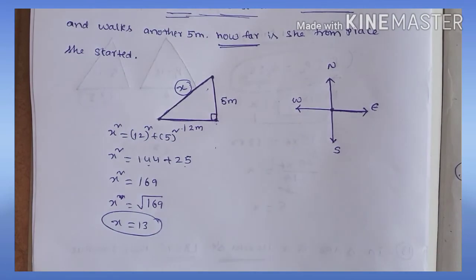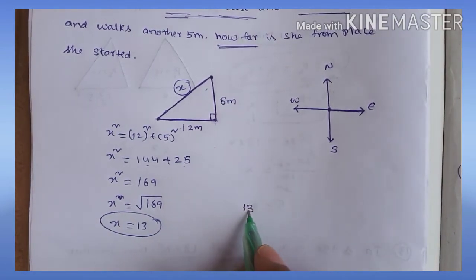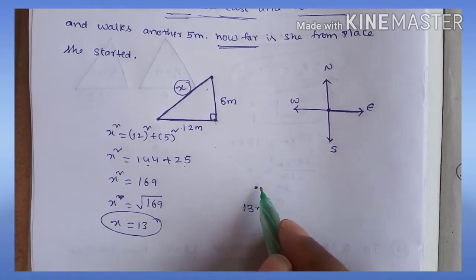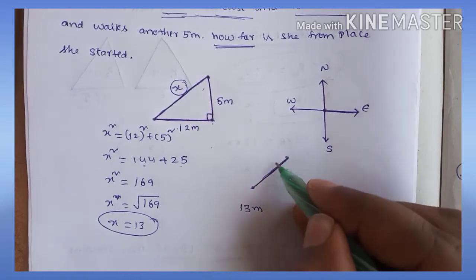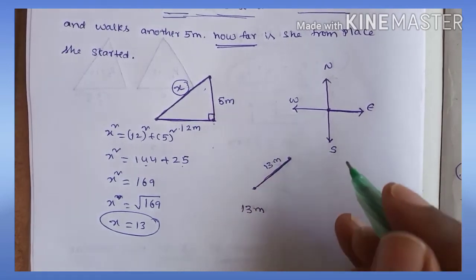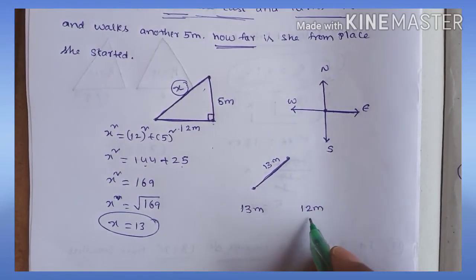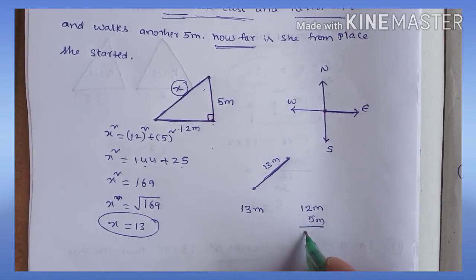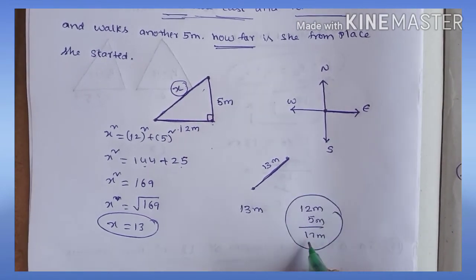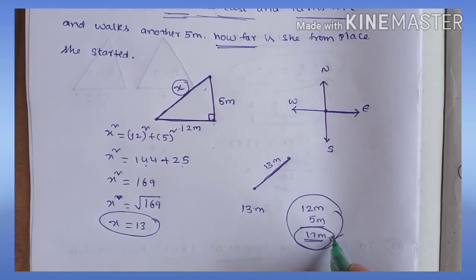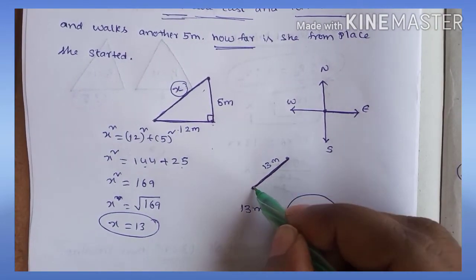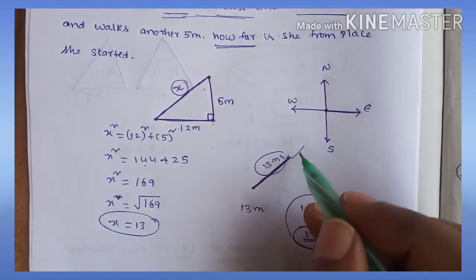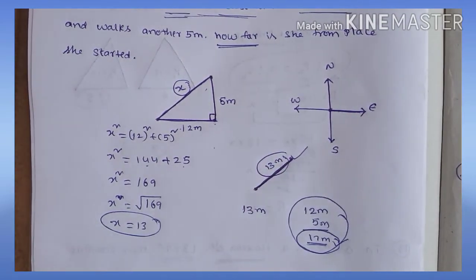So how much distance is she at? She is at 13 meters of distance from the starting point to the present ending point. This distance is equal to 13 meters. Don't think first 12, later 5, so 12 plus 5 is 17 meters. She walked 17 meters, but the distance between the starting point and the ending point is definitely 13 meters. Okay, next problem.